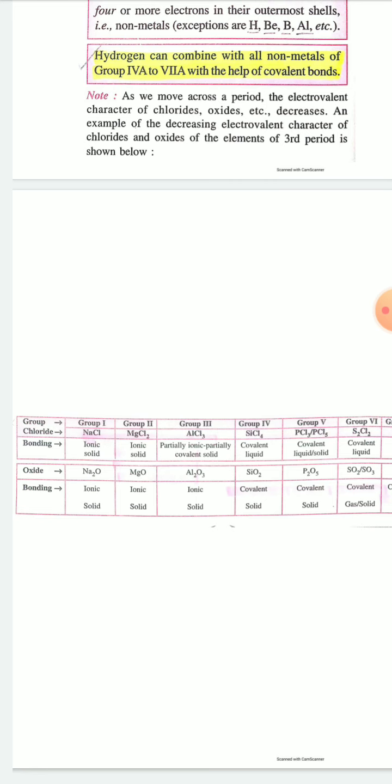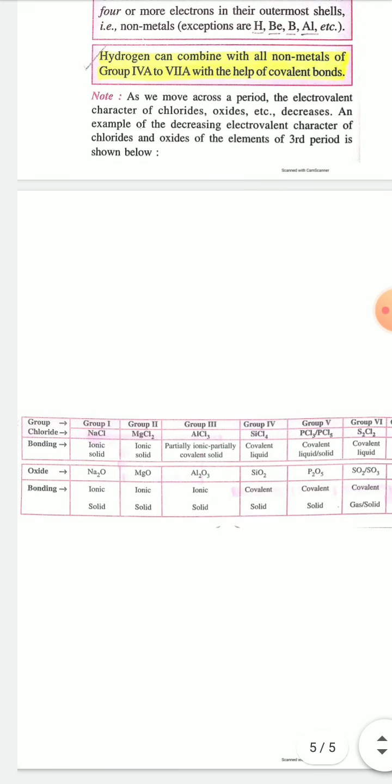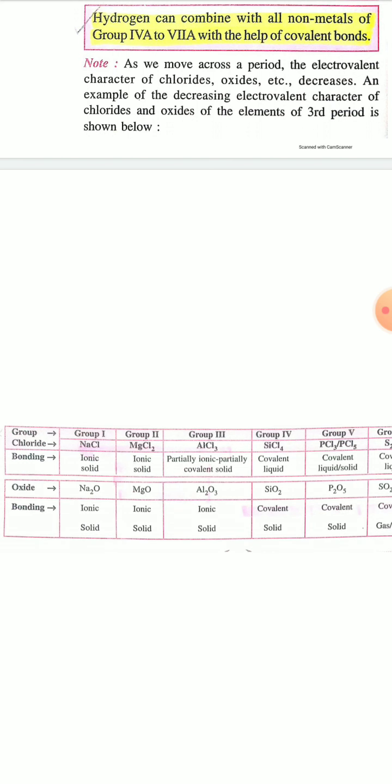In that box you can see the chloride salts and oxide salts of the third period given. First see the chloride salts of period 3 elements in the modern periodic table, that is NaCl, MgCl2, AlCl3, SiCl4, PCl5 or PCl3, S2Cl2. These are chloride salts of third period elements. And see the bonding nature in case of NaCl, which is ionic bonding or ionic solid. NaCl is an ionic solid, that is, bonding in NaCl is ionic bonding.